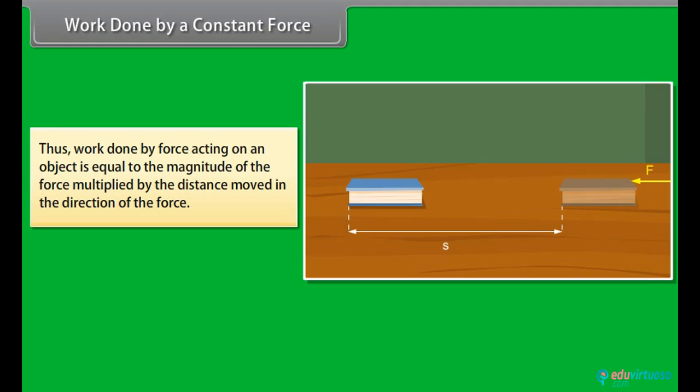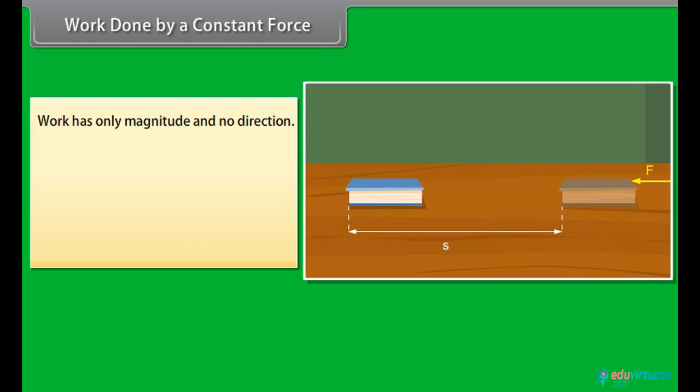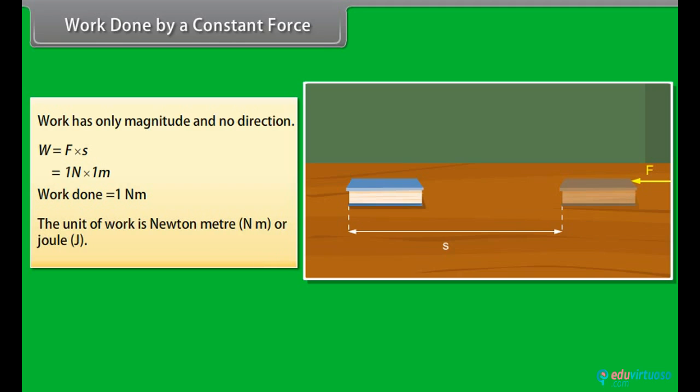Thus, work done by force acting on an object is equal to the magnitude of the force multiplied by the distance moved in the direction of the force. Work has only magnitude and no direction. If F = 1 N and S = 1 m, then the work done by the force will be 1 Nm. The unit of work is Newton meter or joule.